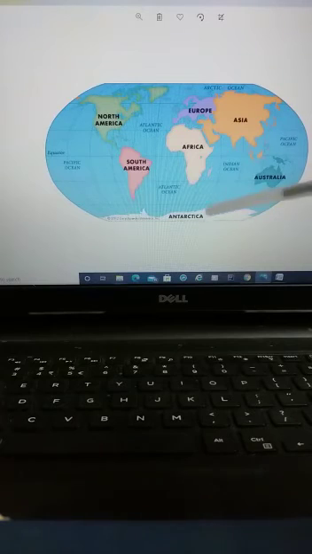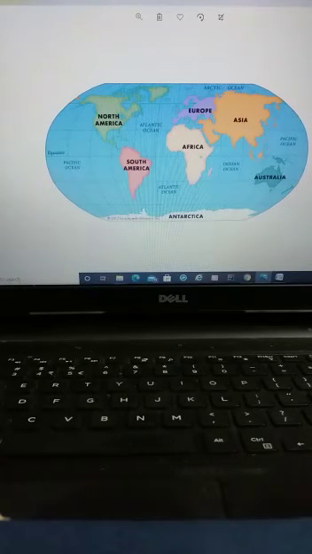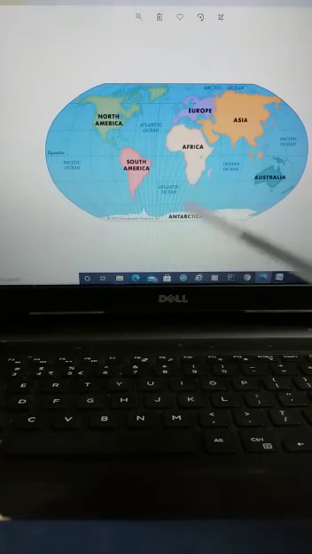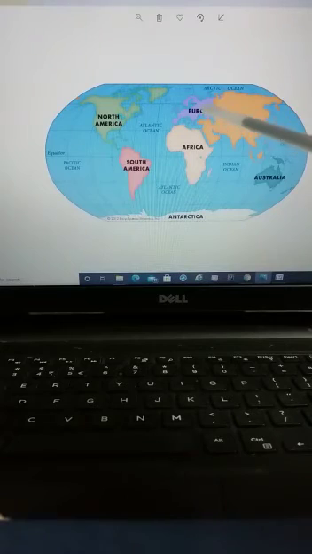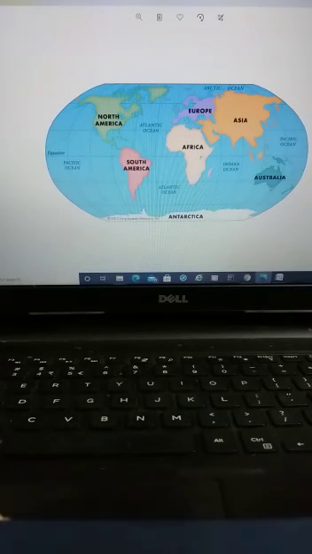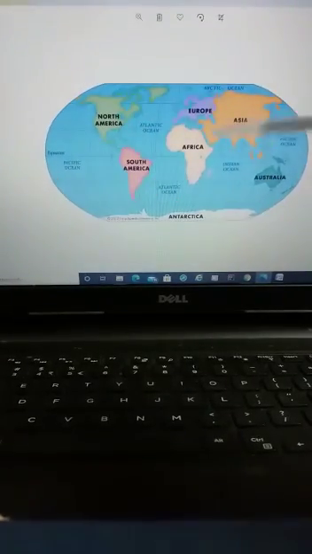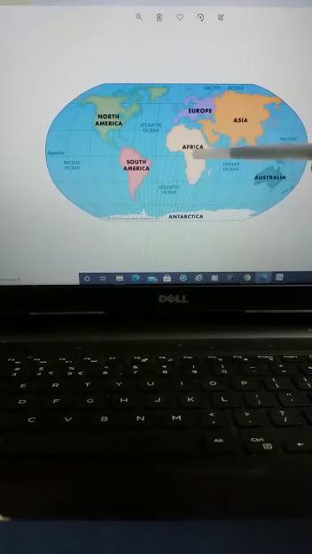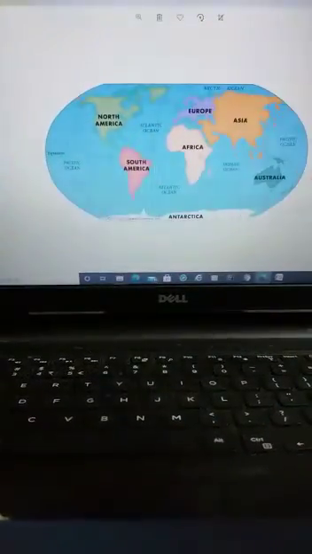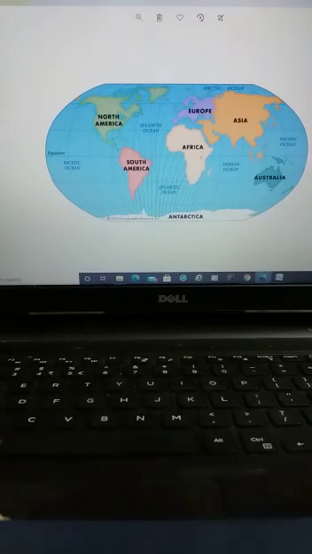This Antarctica is totally covered with permanent ice, and that's why there is no permanent settlement here. To recap: Asia is the largest, after that the second is Africa, third is North America, the fourth is South America, and the fifth is Antarctica.